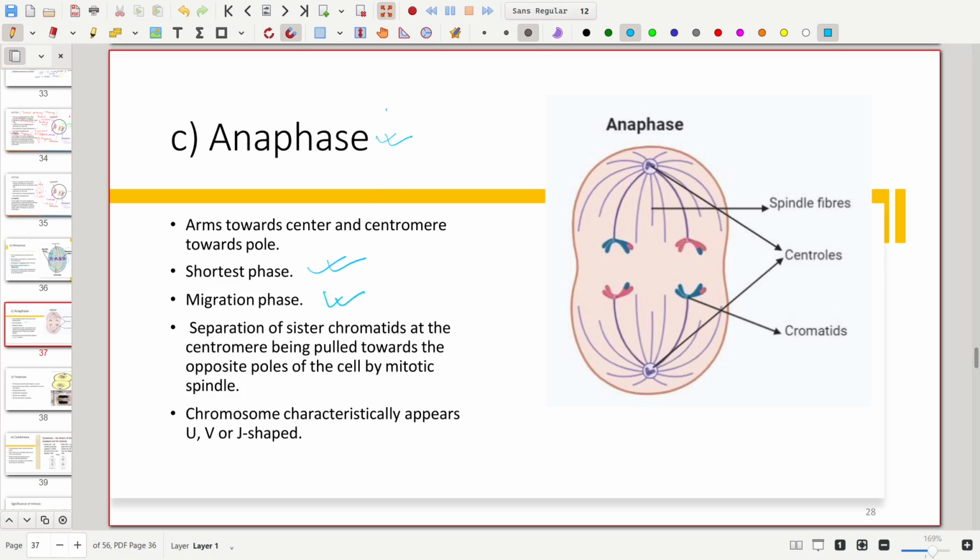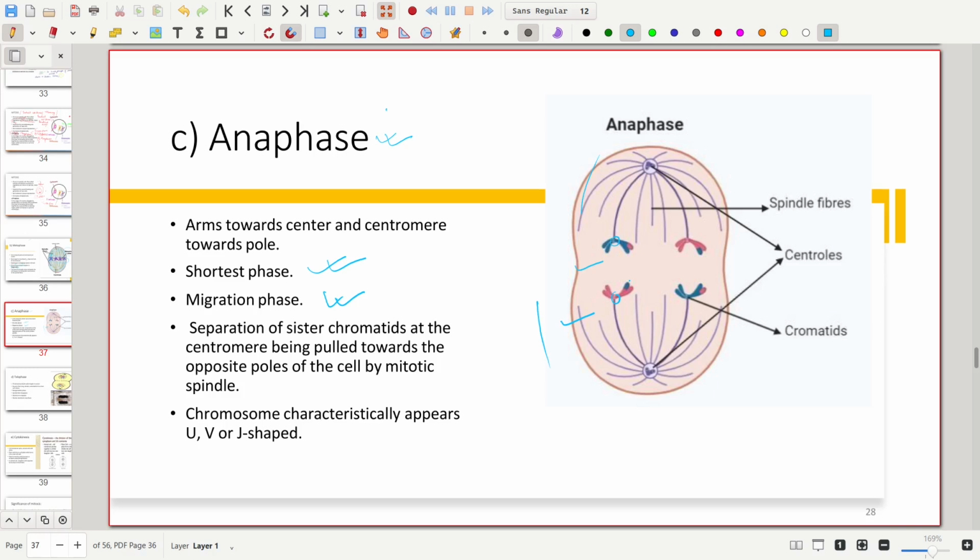The spindle fiber contracts, divides the centromere and pulls the chromosomes towards the respective poles, and the centromere of each chromosome divides longitudinally. As a result, the two sister chromatids have their own centromere, and half of the chromatids move to one pole and half to the other pole.